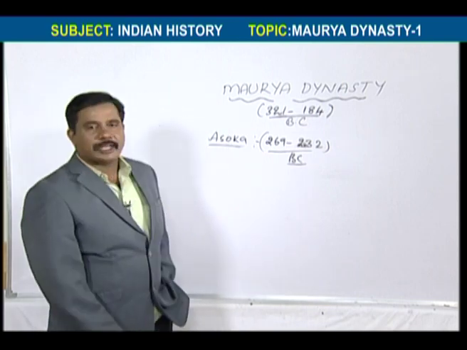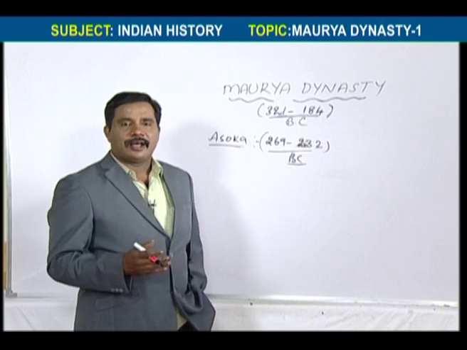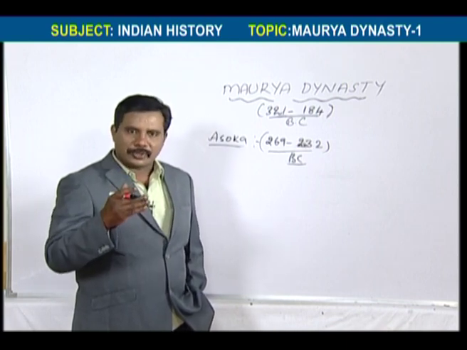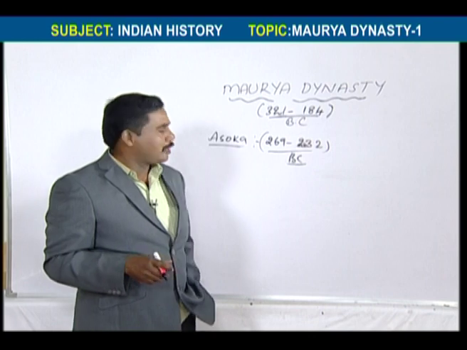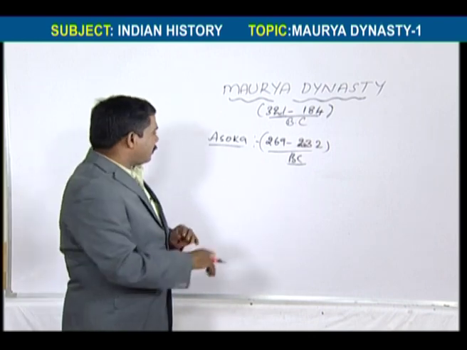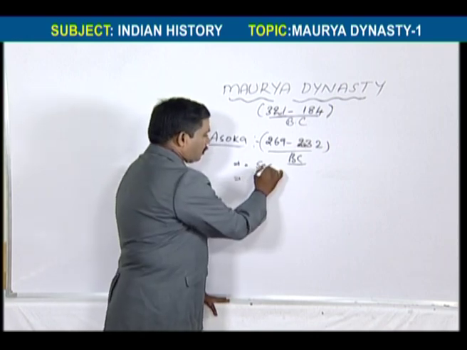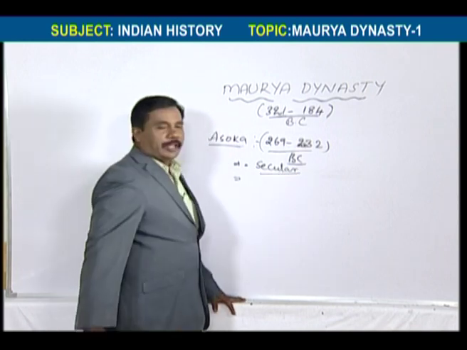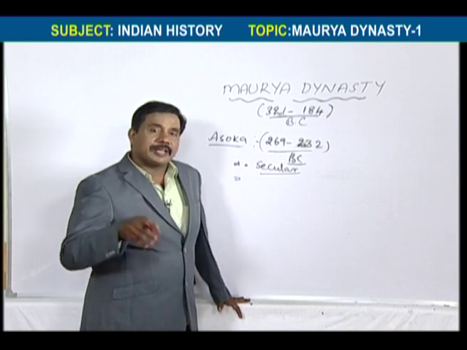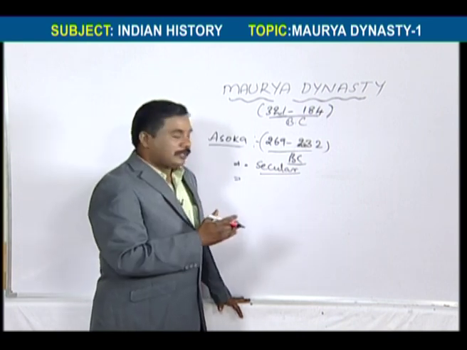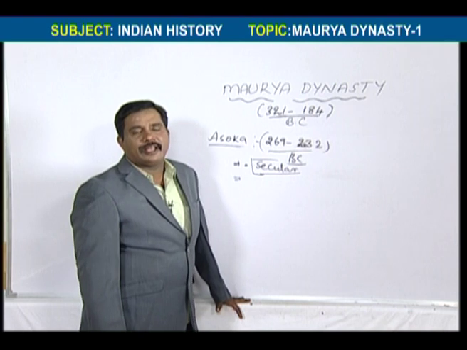So regarding Ashoka, we have some titles. Already I told that is Devanam Priya and Priyadarshi. Chandragupta Maurya also has these two titles. And he has extra titles, that is first secular king in India. Who is the second secular king in India? Akbar. Akbar is the second secular king. So we can say he is the first secular king in ancient India also.